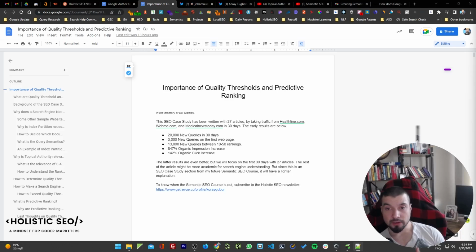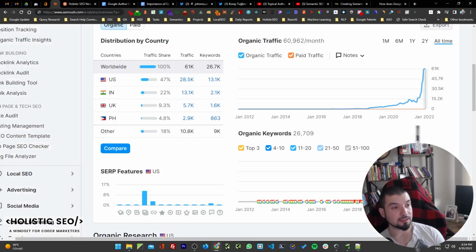In this context, to be able to exceed a quality threshold, do you really need a big topical map? No, you don't need a really big topical map, to be honest. Yes, topical coverage increases topical authority, but at the same time, I didn't put another website here. I could show it here too, but I won't this time. As you know, I don't plan my videos that well. But when I publish the long version of this SEO case study, you will see multiple other websites with the names, and you will see increases like this with even 20 articles.